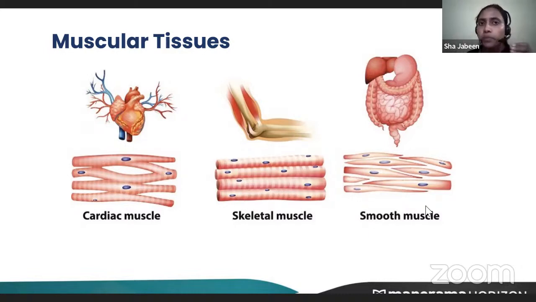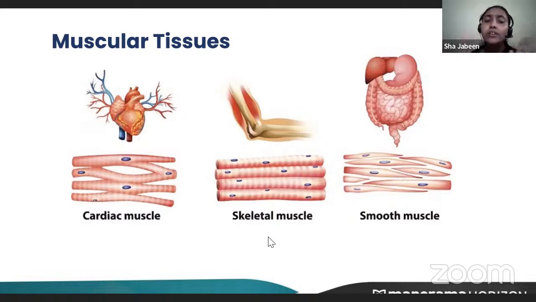Now coming to smooth muscle. Smooth muscles are made up of spindle shaped cells. They don't have striations. They are smooth. One more difference: in skeletal muscle, one cell has a lot of nuclei, whereas in smooth muscle, one cell has only one nucleus. So that is another difference. Here in smooth muscle, they don't work according to our will. They work involuntarily. We can't control them.